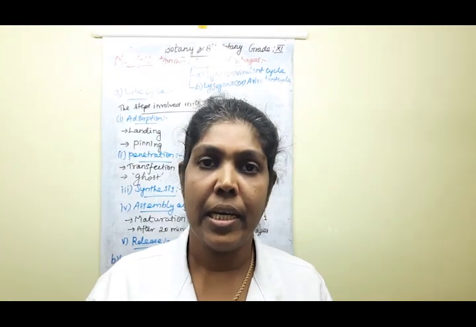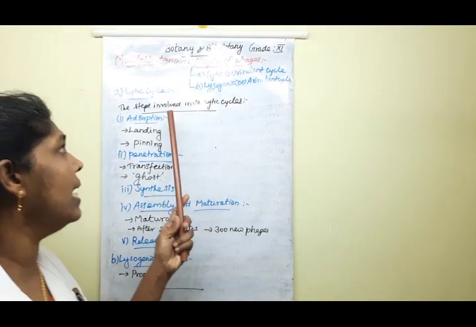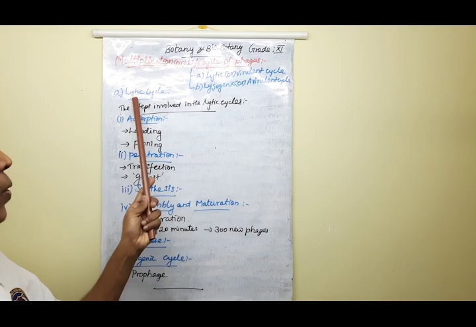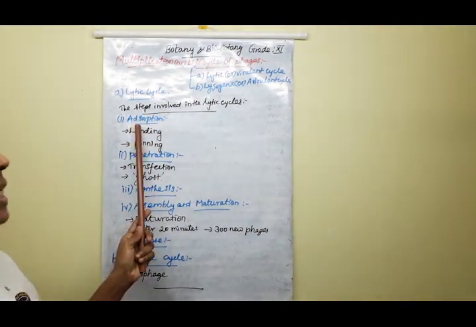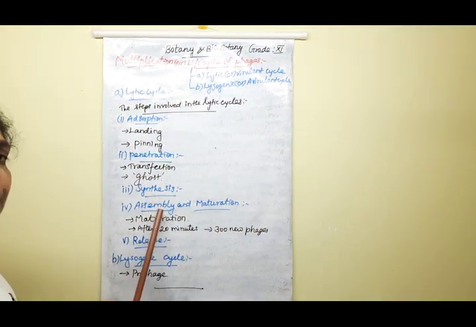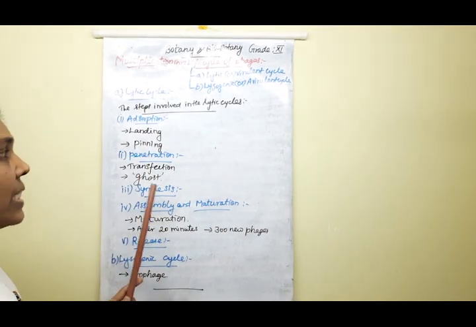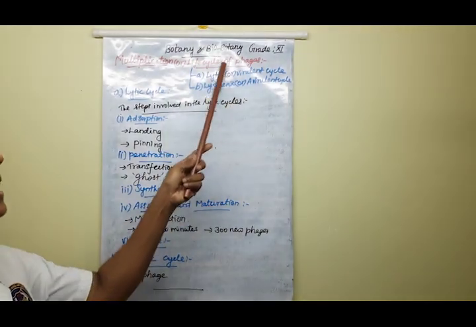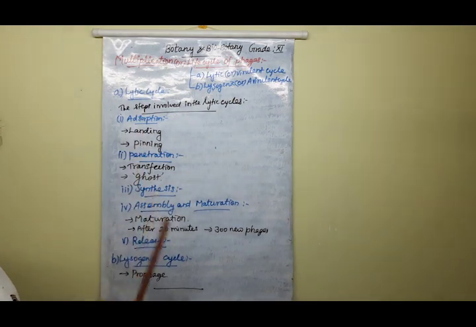Clear? Yes. Here, in the lytic cycle, there are some steps involved. What are the steps involved in the lytic cycle? The first is adsorption, then penetration, synthesis, assembly and maturation, and release. These are the steps involved in the lytic cycle of the phage. Clear, children? Let us learn them one by one.